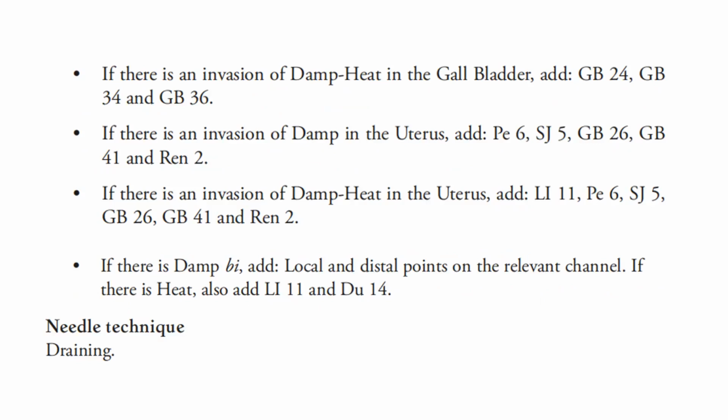If there's an invasion of damp heat in the uterus, add LI11, Pericardium 6, Sanjiao 5, GB26, GB41, and Ren 2. If there is damp bi, add local and distal points on the relevant channel.